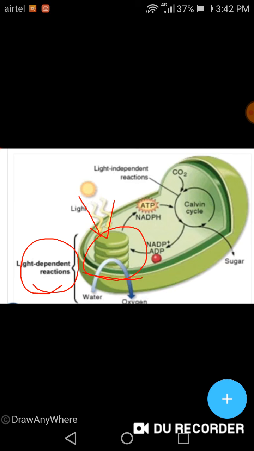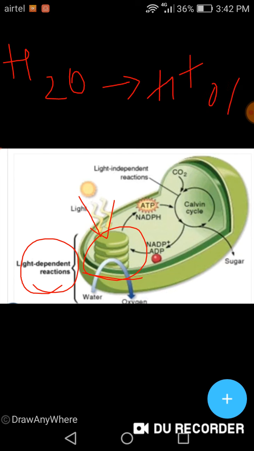The photon splits the water molecule, H2O, which gives you H plus and OH minus ions. This reaction is called photolysis reaction.